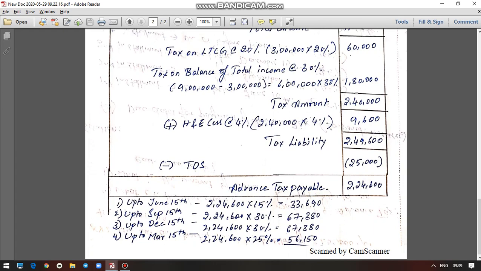Now the third installment falls due on December 15. By that time you should have paid how much? 75% of your advance tax amount. So out of 2,24,600, 75% should be paid. But you have already paid 45% of your tax in the previous two installments. That means only the remaining 30% you have to pay in the third installment. So 2,24,600 you multiply by 30%,